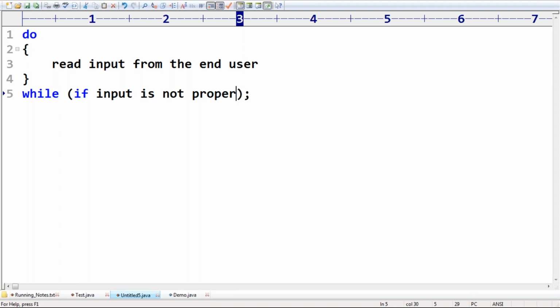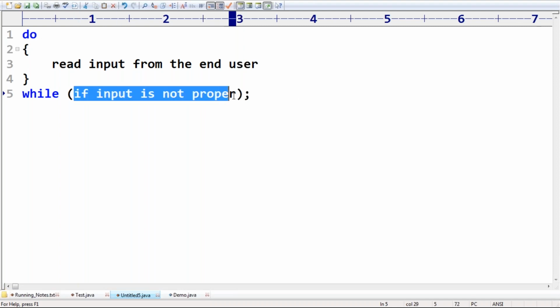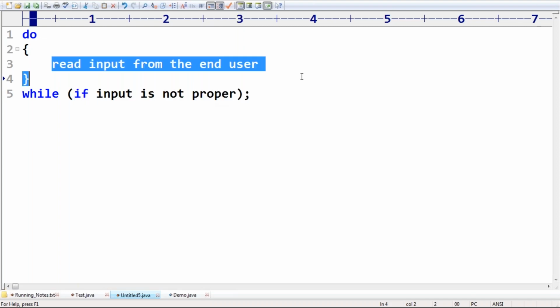Just remember this one. If he provides proper input, then come out. That is enough. But if he is not providing proper input, again read, again read, again read. If you have such a requirement, then better to go for what?